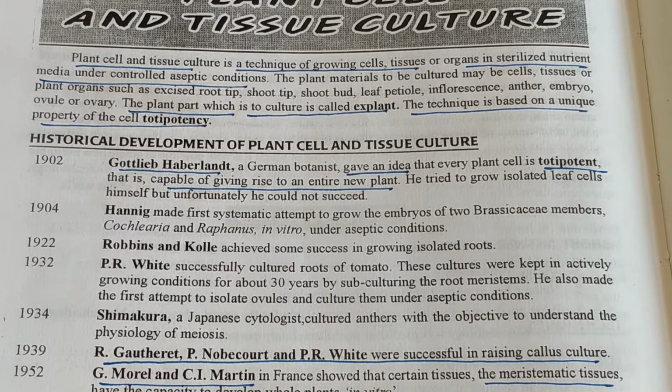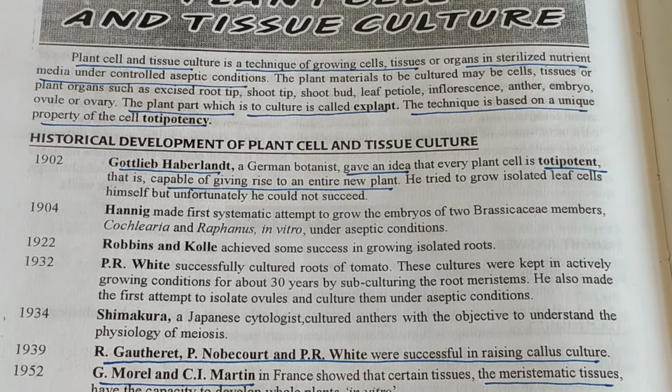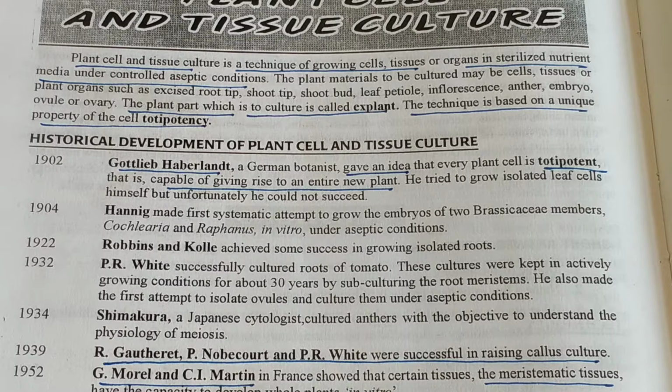What is a callus? I will discuss it, but you can remember it is an undifferentiated mass of cells. Undifferentiated means which is not differentiated. So it is a mass of cells which is undifferentiated, and callus culture also requires a nutrient medium.